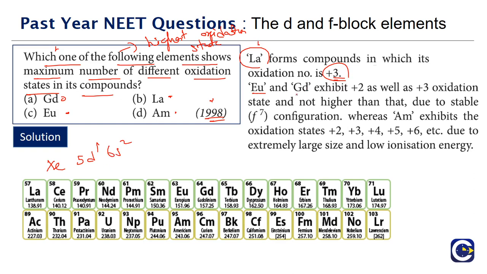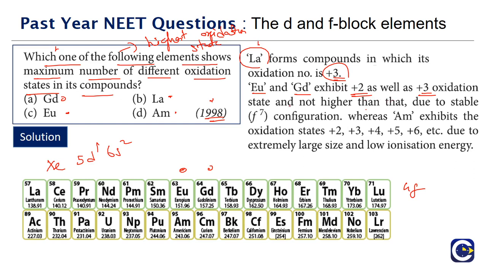Europium and then gadolinium, so this is europium, and this is gadolinium. They will belong to the 4f series. They will show +3 oxidation state as well as +2 oxidation state. But if you look at it, the stability of the oxidation states other than +3 will be mainly attributed to the extra stability that will come.